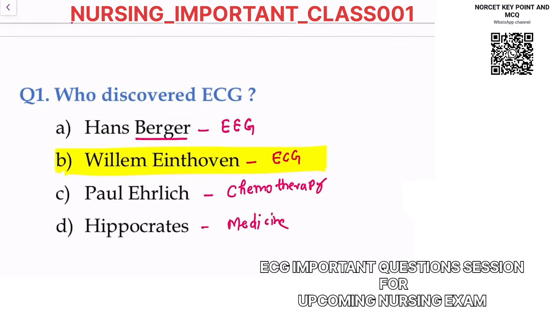So understand this simple basic question, who discovered ECG? The answer is Wilhelm Einthoven. So this is the answer. चलते हैं अगले क्वेश्चन पे.